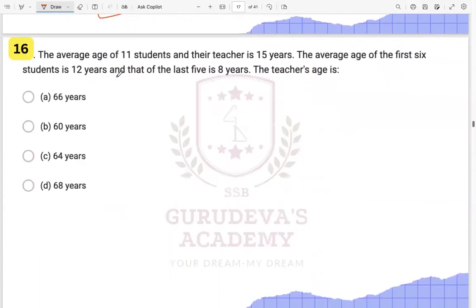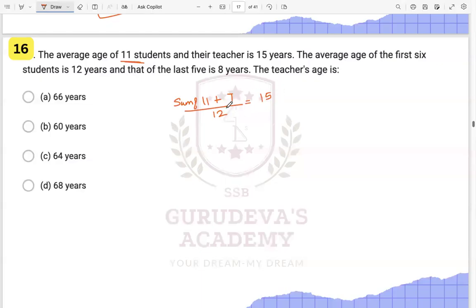This is again an average-based question: the average age of 11 students. What is average? Average is nothing but sum. So the sum of 11 students and their teacher: the teacher is 15, and the total is 11 plus one teacher, that is 12, is equal to 15 years.